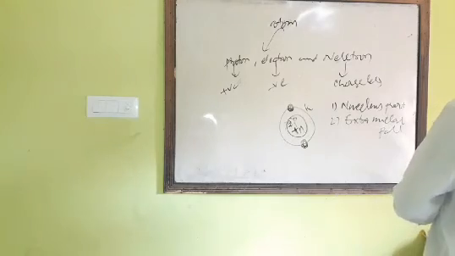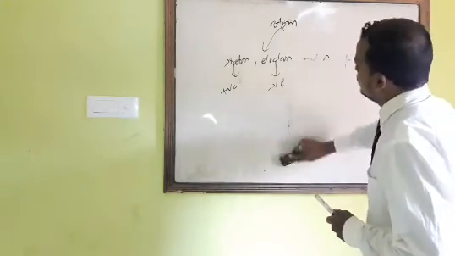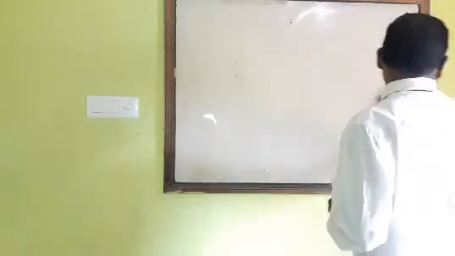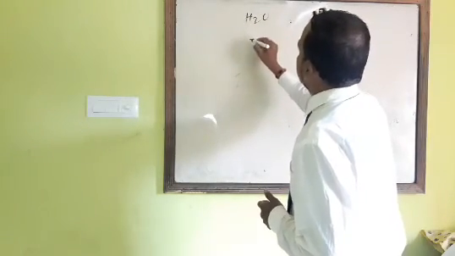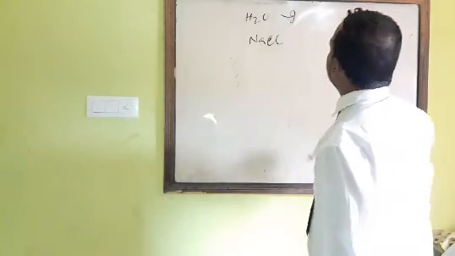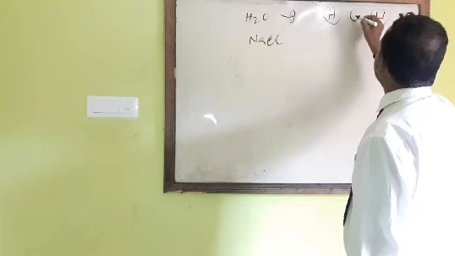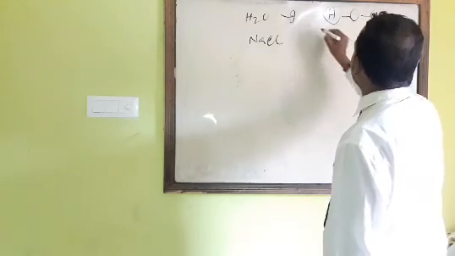So when atoms combine, they form molecules. Take the example of two molecules, one is water and the other is NaCl. Here two atoms of hydrogen combine with one atom of oxygen and they form a water molecule.